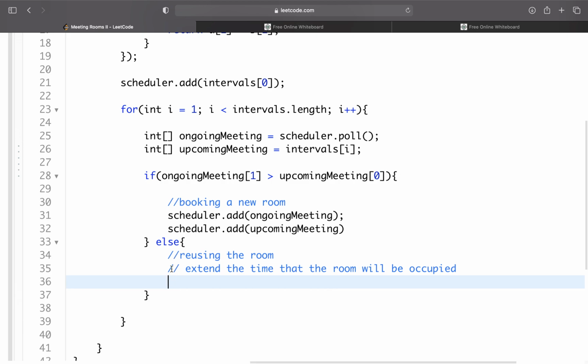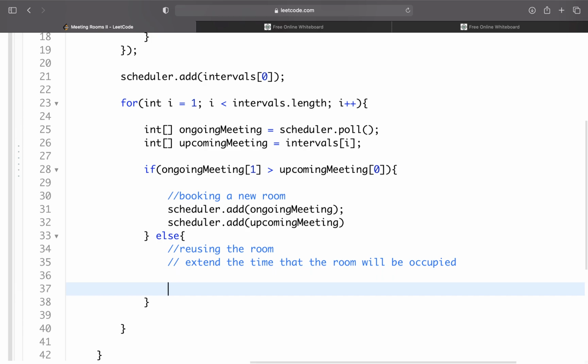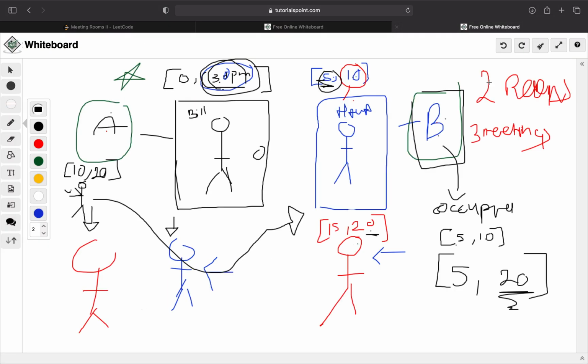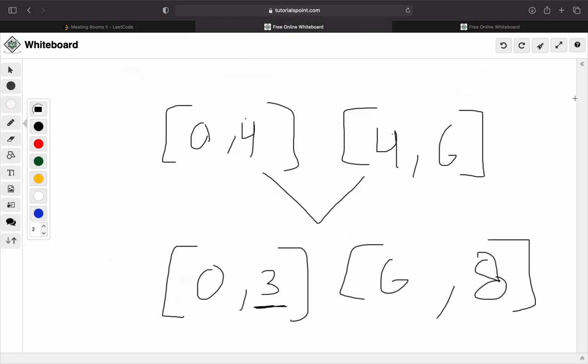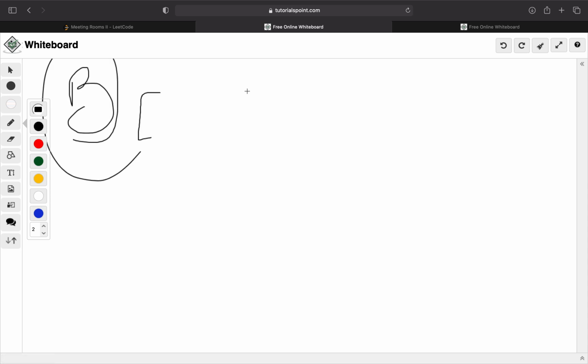So we'll say else. Okay, I have to think about this really fast. Let me clear this. Let me show you here. So this is meeting room B. Right now Hawa is in a meeting from 5 to 10. Adam is next in line.